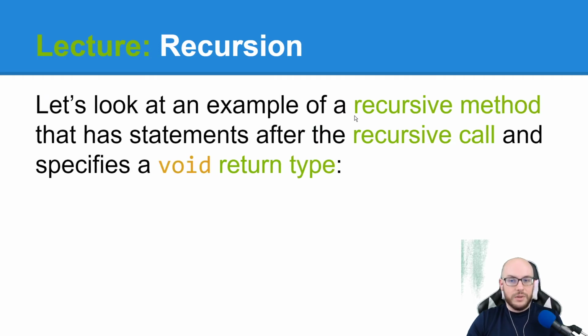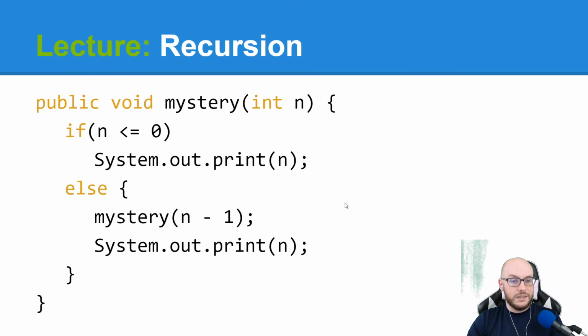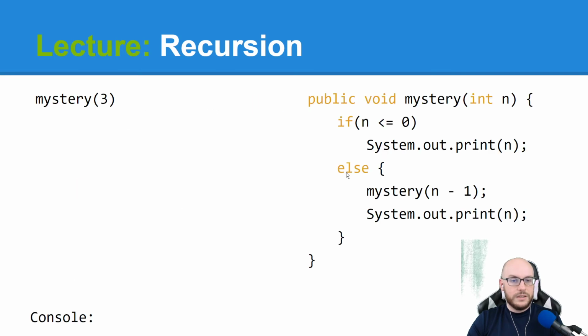Let's look at an example of a recursive method that has statements after the recursive call. So something that is not tail recursion and specifies a void return type. This is also a little bit extra. We saw return statements in factorial, but it's possible to have a base case where we're not returning anything. Maybe we're printing instead. So here I have this make-believe method called mystery. Let's step through it. Let's start with an initial call to mystery 3.